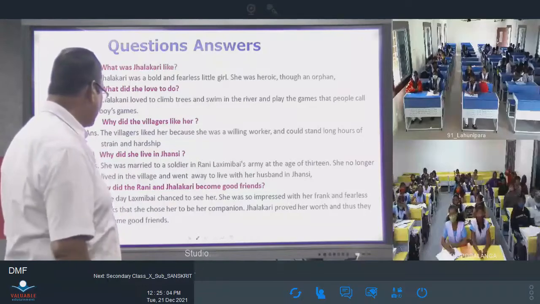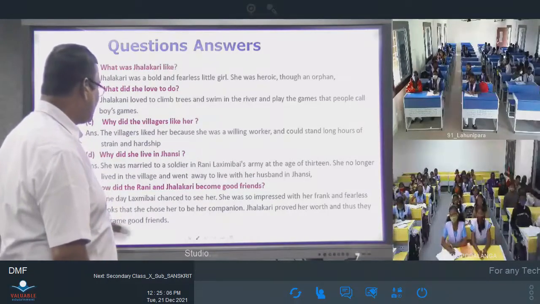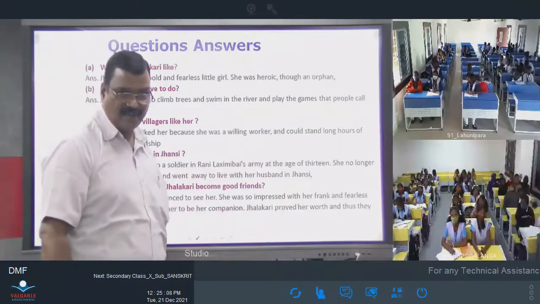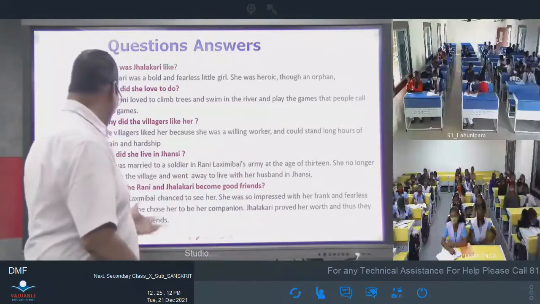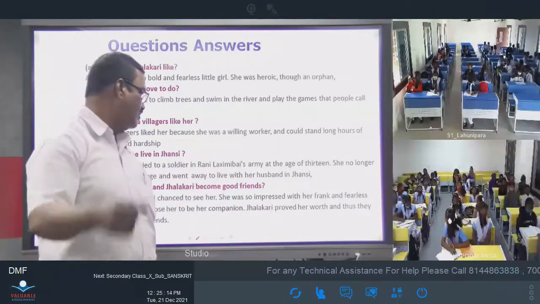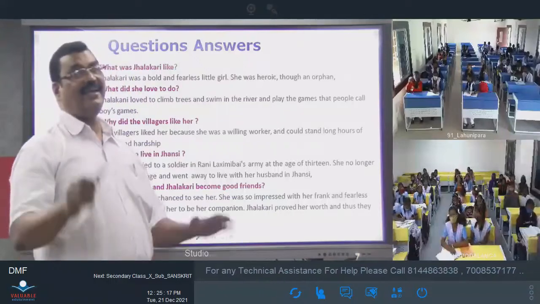D. Why did she live in Jhansi? She was married to a soldier in Rani Lakshmibai's army at the age of 13. She no longer lived in the village and went away to live with her husband in Jhansi.